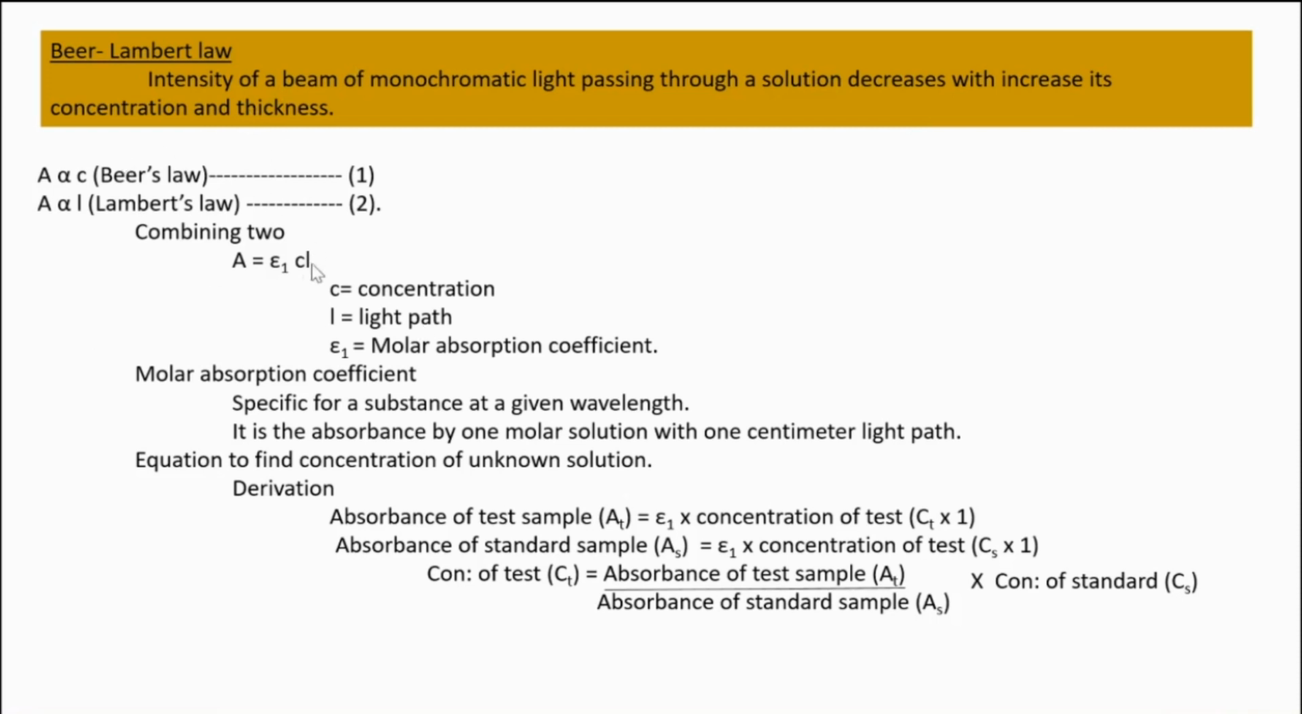The next is the derivation of its equation. A is directly proportional to C. A means absorbance. Absorbance is directly proportional to concentration. That is according to Beer's law. That's equation 1. And A is directly proportional to L. L means length of path of light.